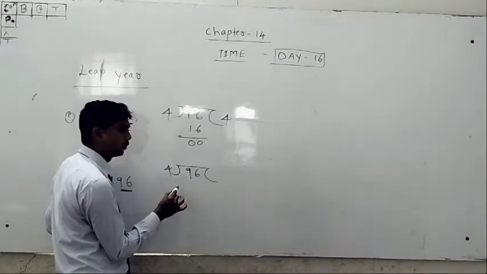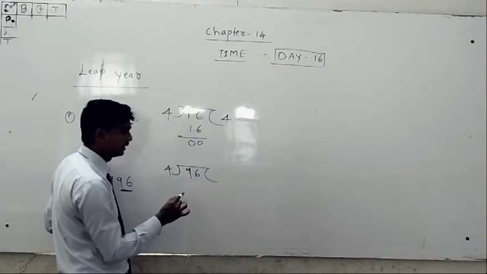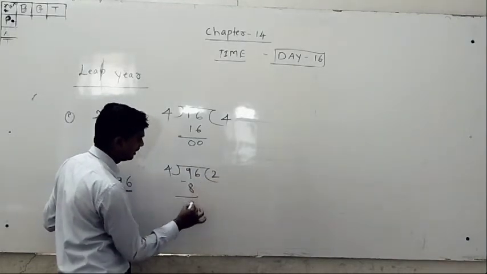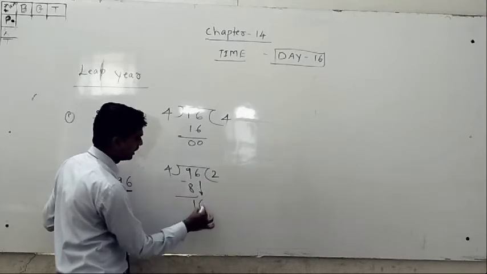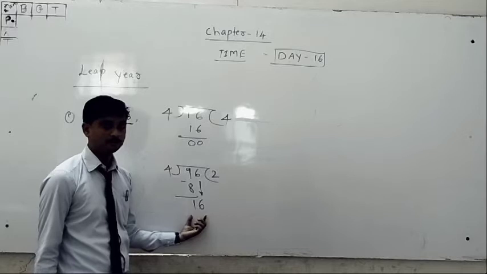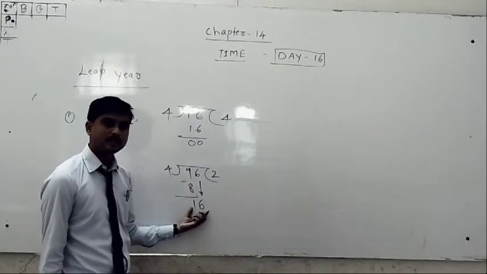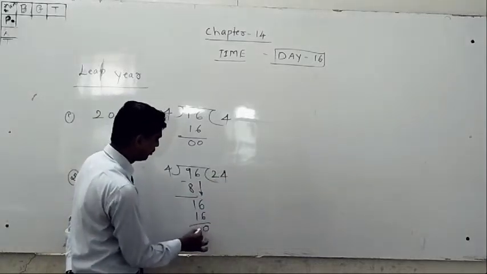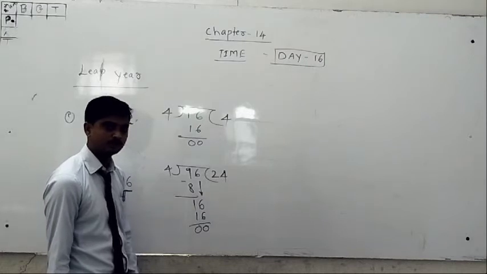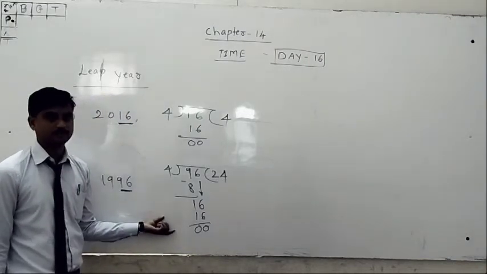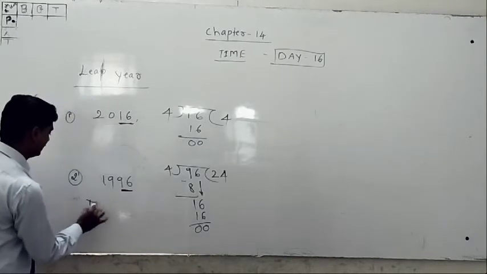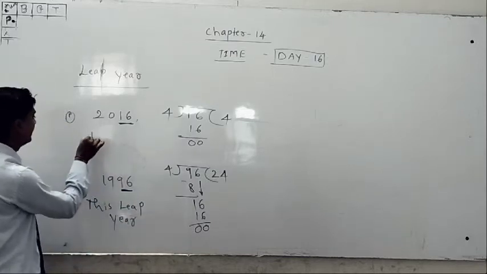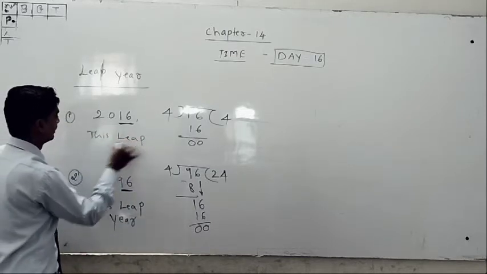Sir, 4 1s are 4, 4 2s are 8, 4 3s are 12, sir. 9 is not there, sir. 8 is there, sir. 4 2s are 8. Then 9 minus 8 is 1. Then bring down the 6. It is how much? 16. Then you have to check it. Does the 4 table have 16 or not? Yes, the 4 table has 4 4s are 16. 0, 0. Understood? This we should call a leap year. Yes, this is a leap year, and this is a leap year.